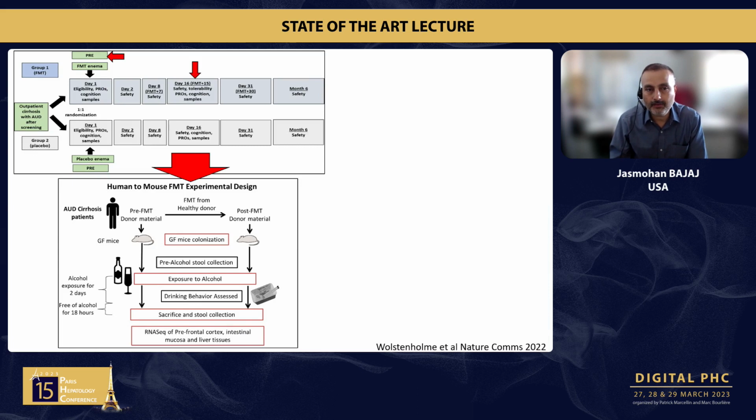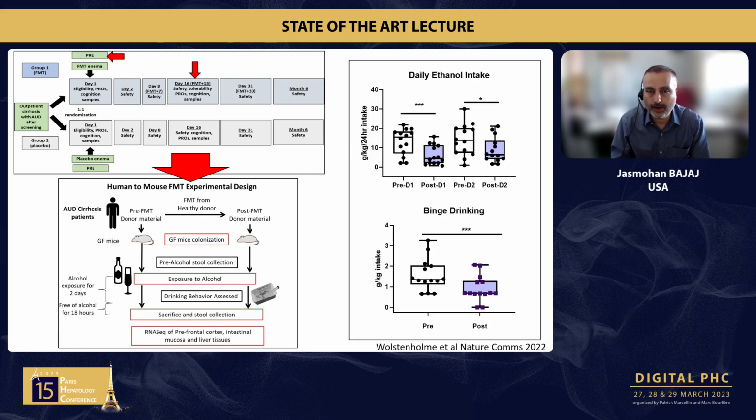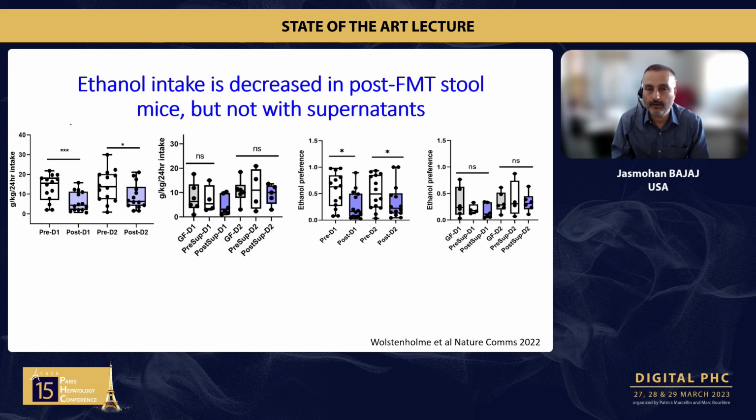And what happened when we actually took the human pre-FMT donor material and post-FMT donor material into germ-free mice and exposed them to alcohol? What we found is the post-FMT receiving mice actually reduced their alcohol intake, similar to what the humans had done, compared to the mice receiving the same humans' pre-FMT microbiota, which is in the white. The purple are post, and you can see both the binge drinking and the daily ethanol intake went down.